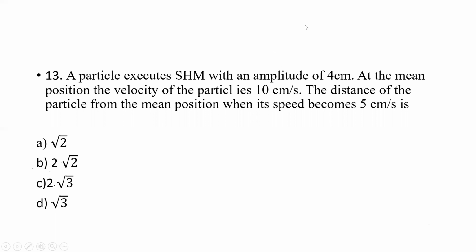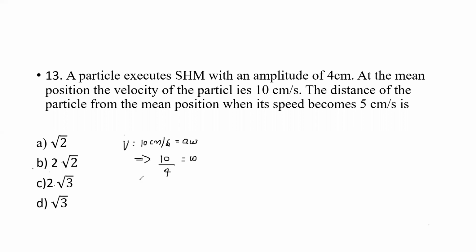So the distance can be calculated as follows. V is equal to 10 centimeter per second. But we also know that this V is nothing but A into omega. So can I calculate the value of omega from this? Omega is equal to 10 divided by A value. Amplitude is given as 4. That is 10 divided by 4 is your omega value.